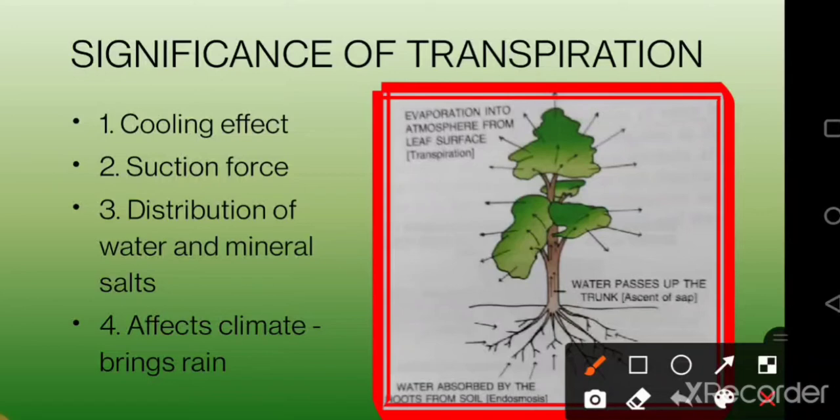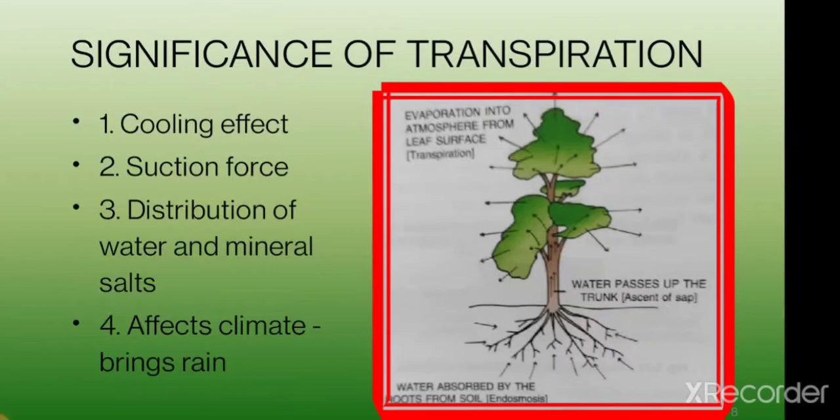So we can say that transpiration increases moisture in the atmosphere, and this is going to bring rain. So this can be asked as a give reason type of question: why do forests bring rain? You should be able to write that transpiration is the secret behind that, because the tree is going to lose 98% of its water in the form of transpiration.